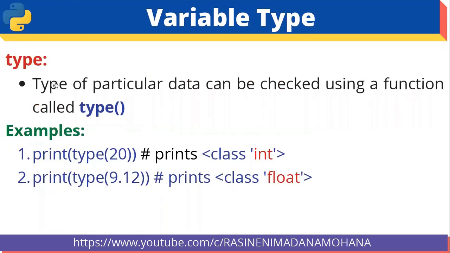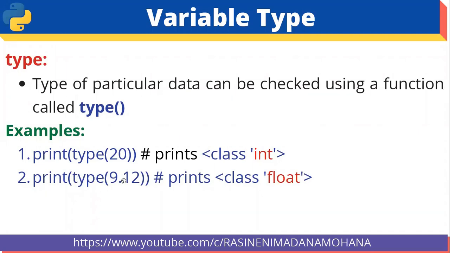Now, if you want to know the type explicitly, the type of particular data can be checked using a function called type. You can use this function in the print statement, and whatever data we have taken, its type is displayed explicitly. For example, print type of 20. What is the type of 20? It is an integer value. Whenever you run this command, it prints the type with the class: class int is the type.